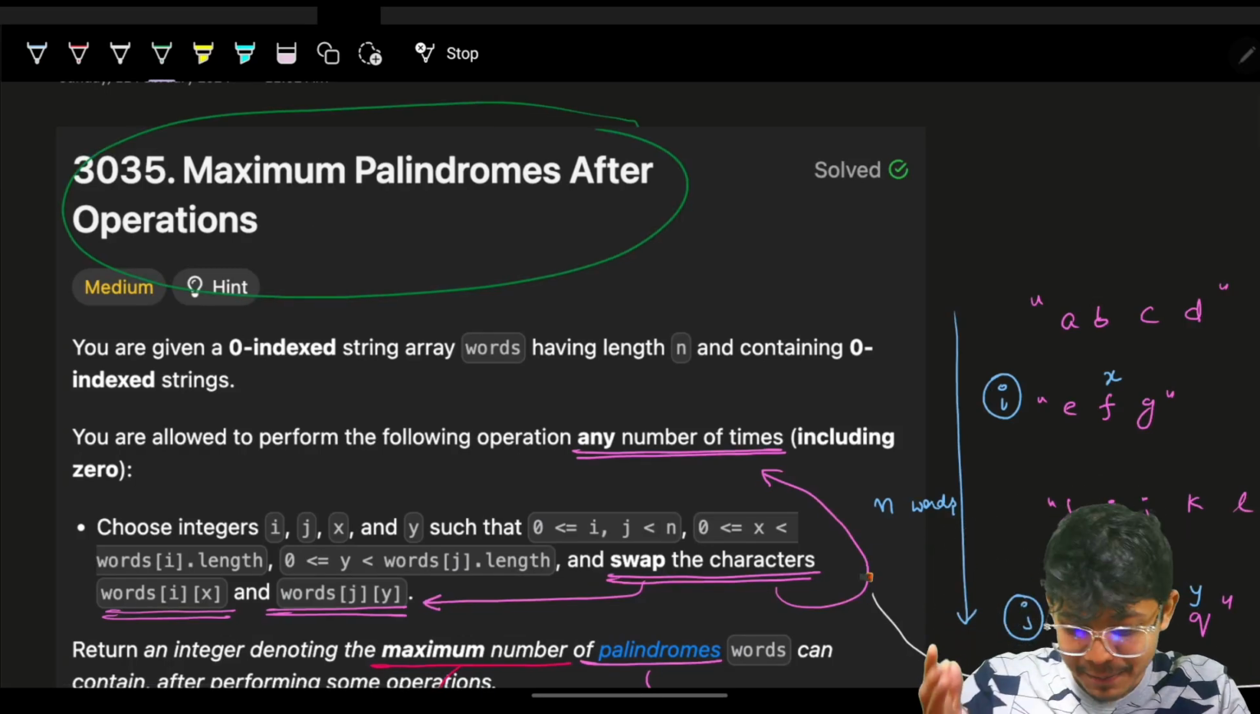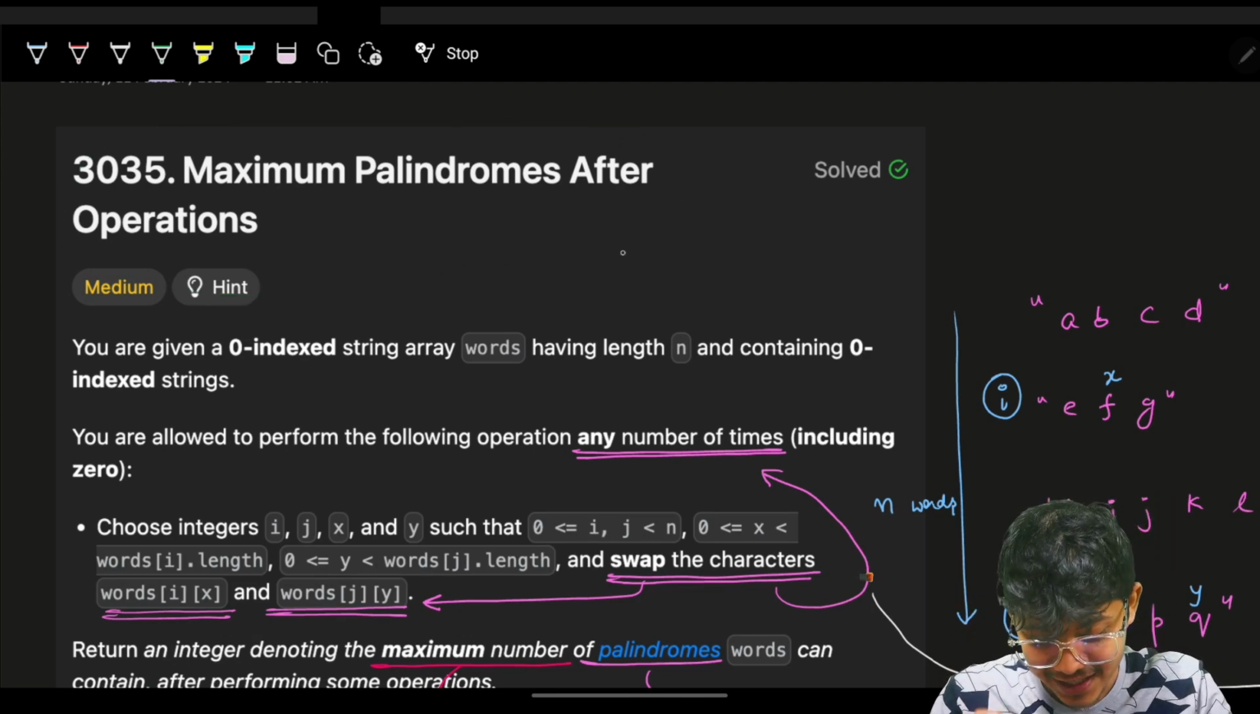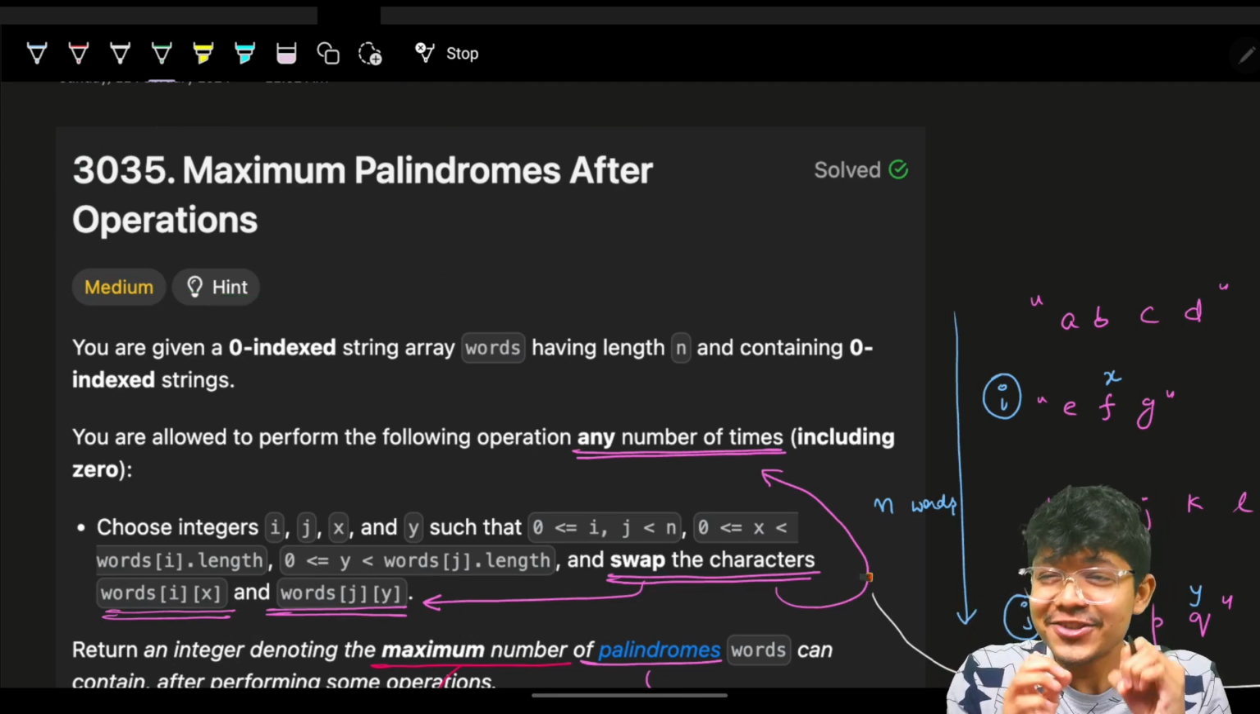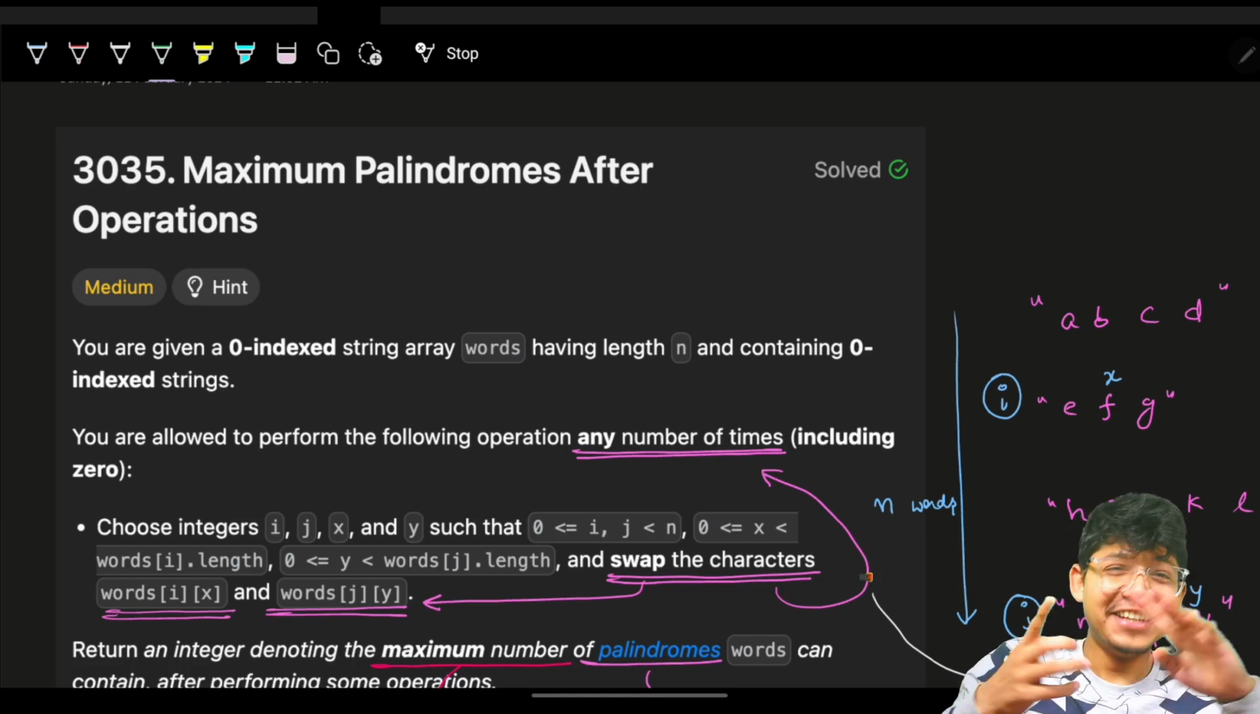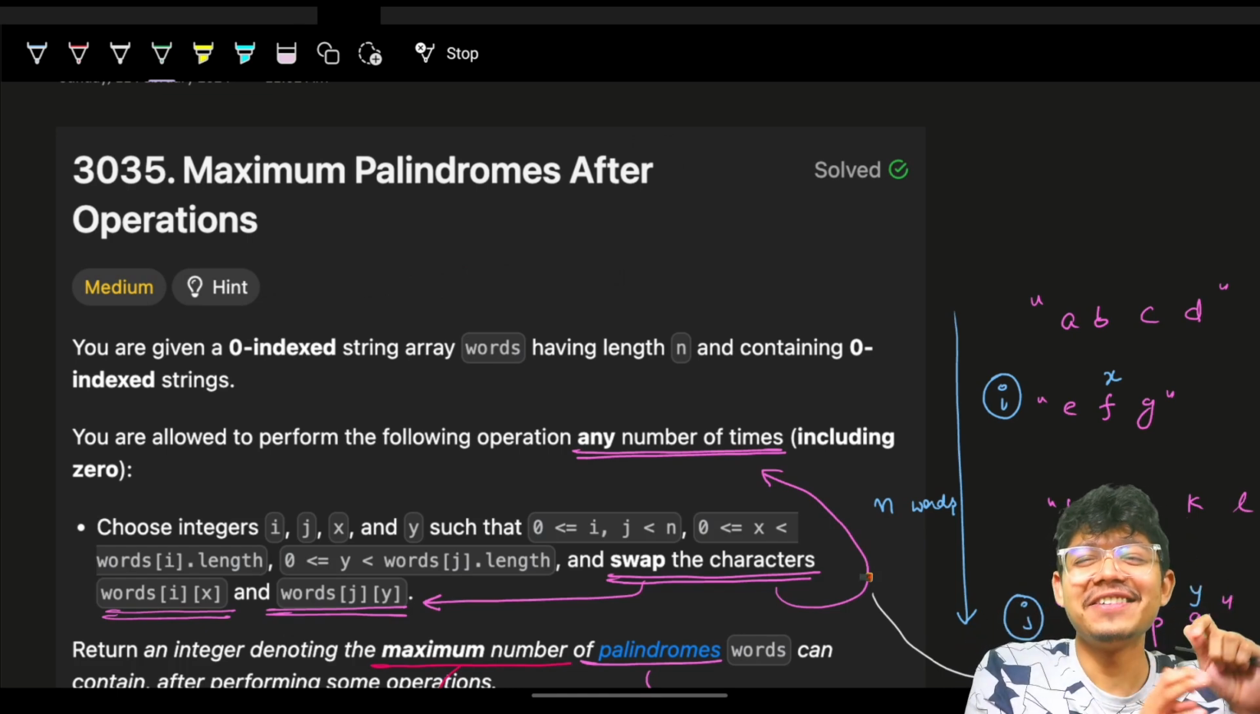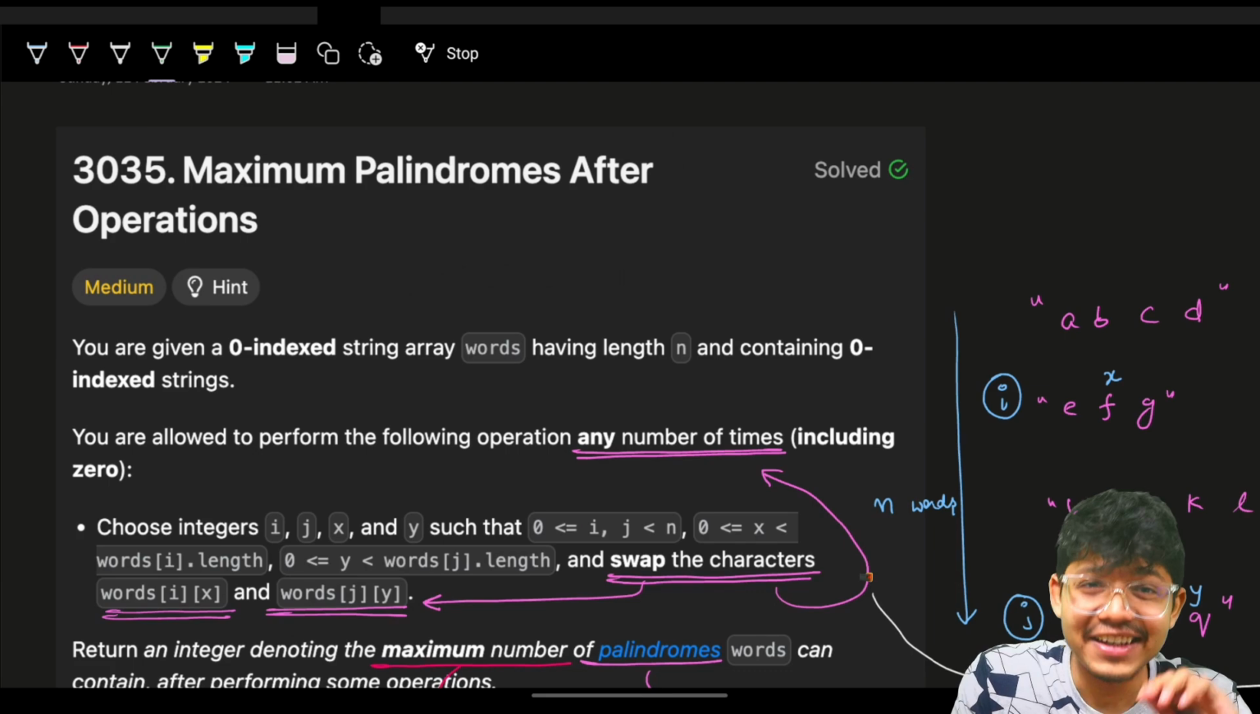In this video, we will solve Maximum Palindromes After Operations, and this video is going to teach you something which Sandeep Maheshwari or any other motivational speaker have never ever taught you.